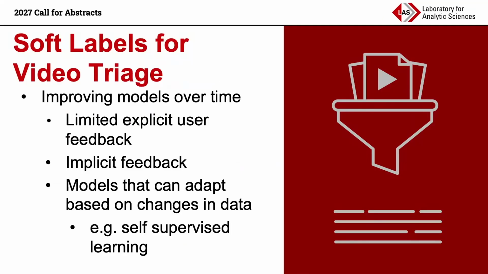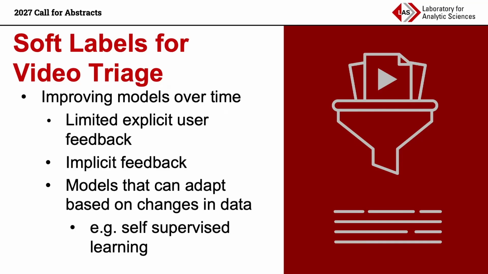How do we make today's model better than yesterday's? We're likely not to have a lot of explicit feedback. We might have a couple of examples. Your models missed this thing. They're not as good on this stream. There's a new object type we need, but we're not likely to have thousands of labeled images every time something